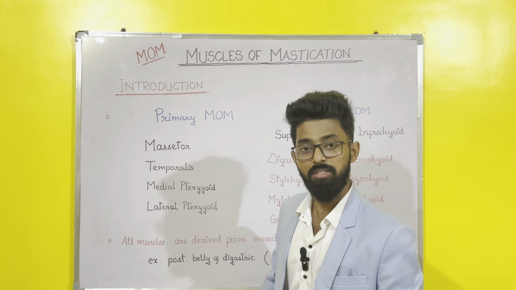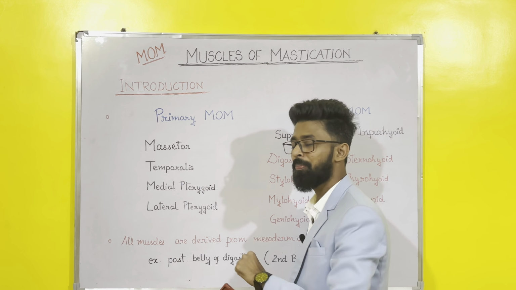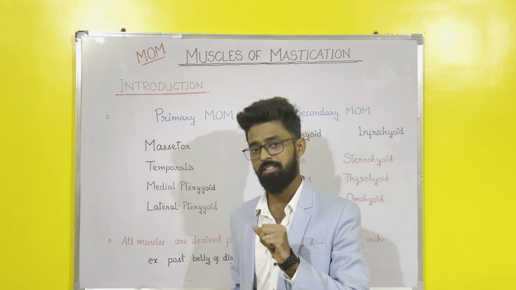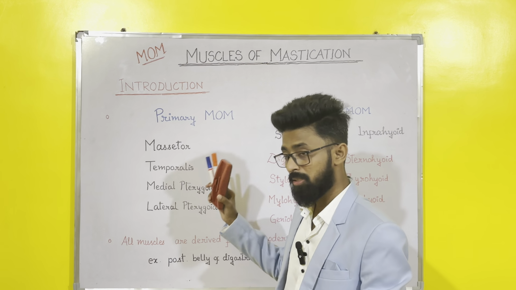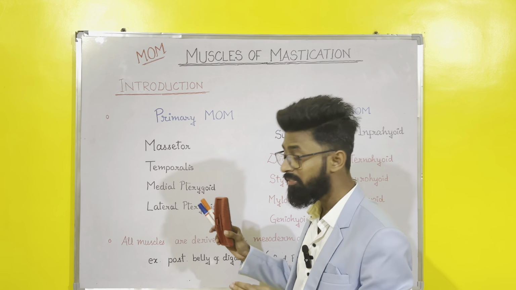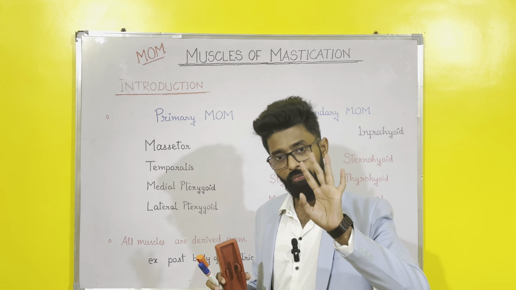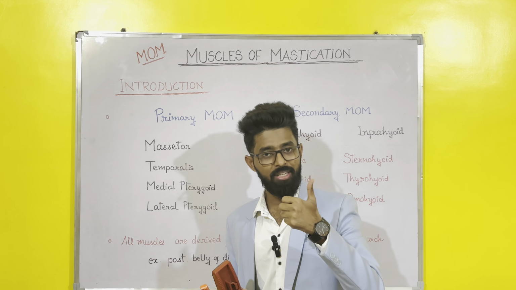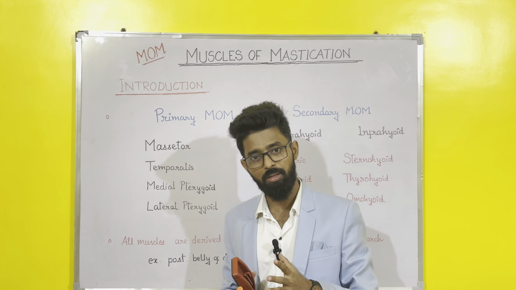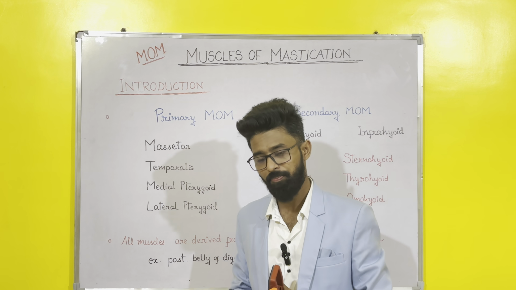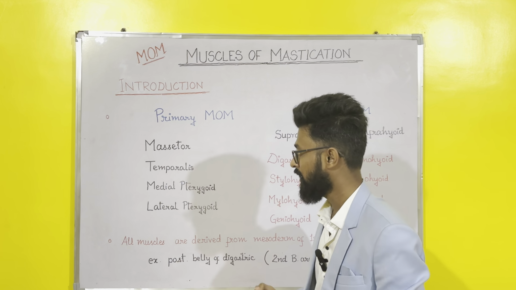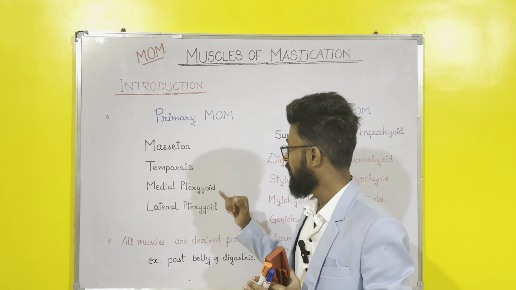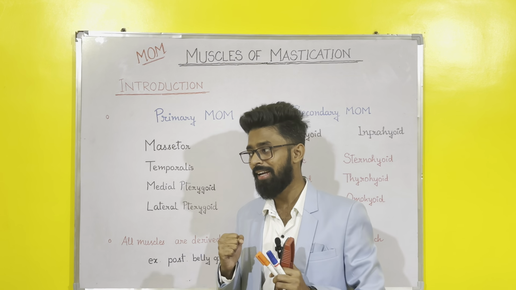So the primary muscles of mastication are, as you can see, masseter, temporalis, medial pterygoid and lateral pterygoid. Okay, we will explain all these 4 muscles individually under 4 subheadings. The subheadings were described in the last video: origin, insertion, nerve supply and action, right? In addition to that, we will also describe the relations, okay, of medial pterygoid and lateral pterygoid.